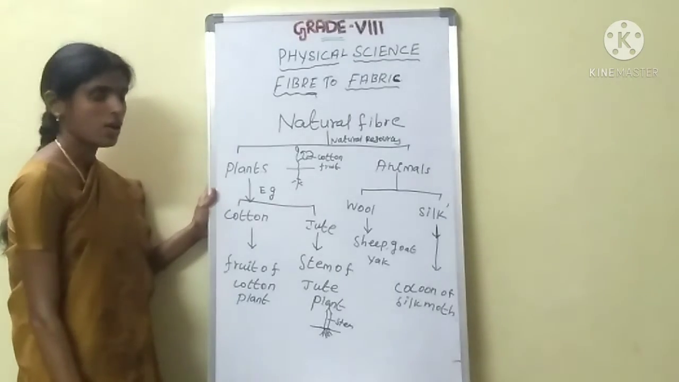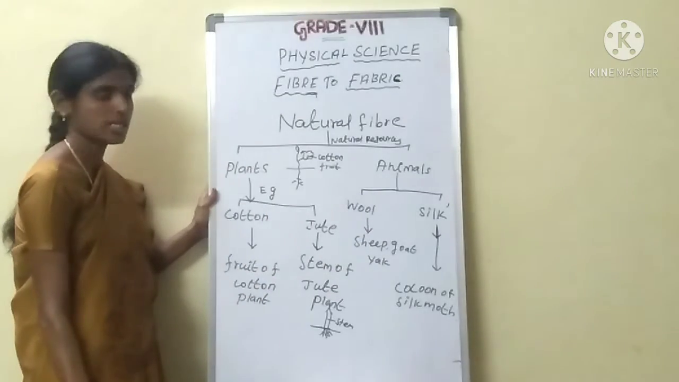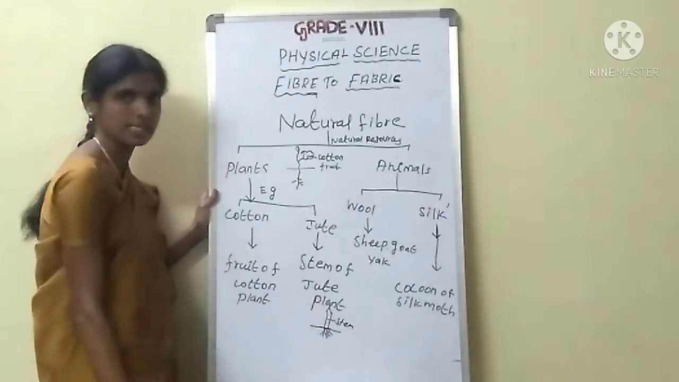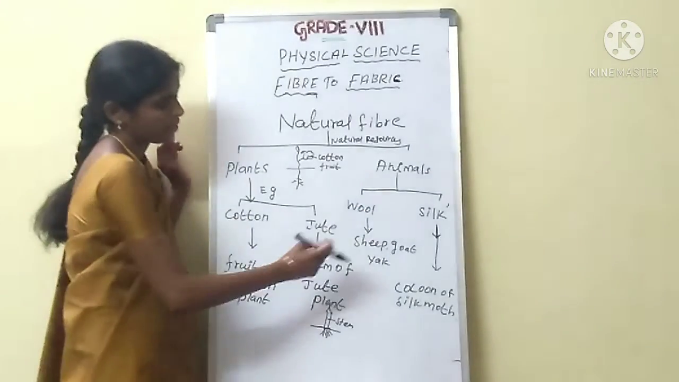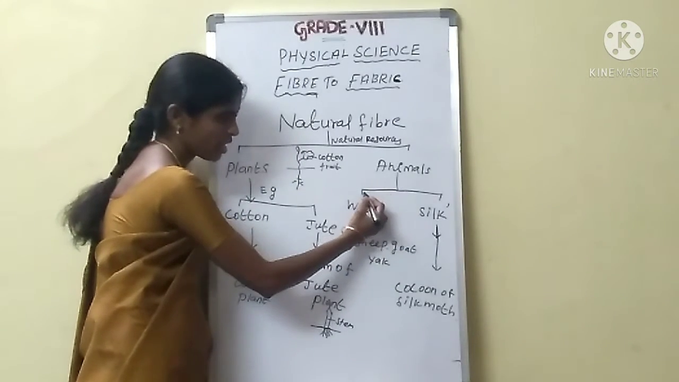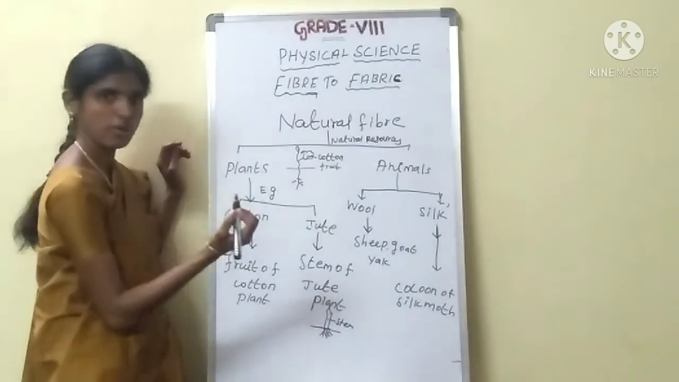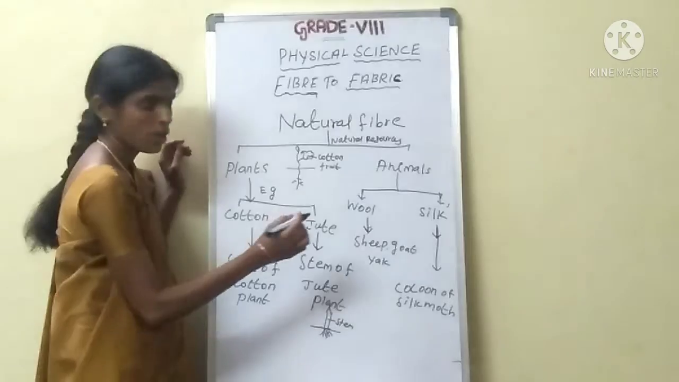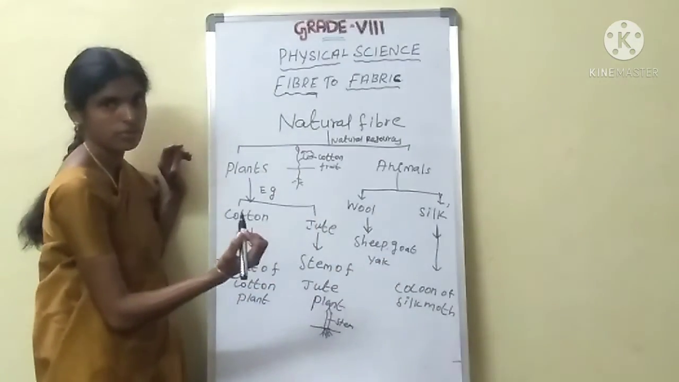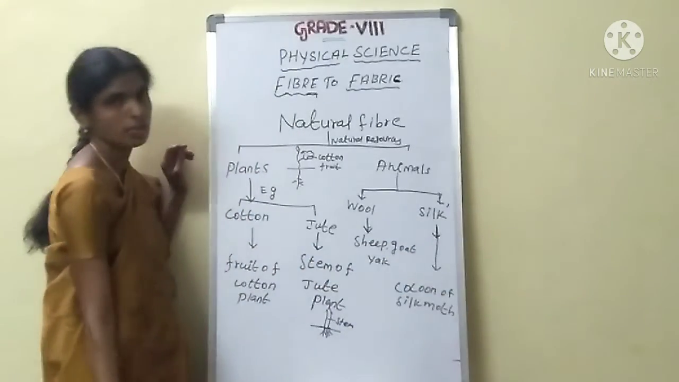Okay, students. Now I am going to discuss animal fiber. Okay, see here. Animal fiber we get from wool and silk. Say the examples of animal fiber: wool and silk. Wool fiber is obtained from sheep coat, yarn. Okay. Silk fiber is obtained from the cocoon of the silk moth.